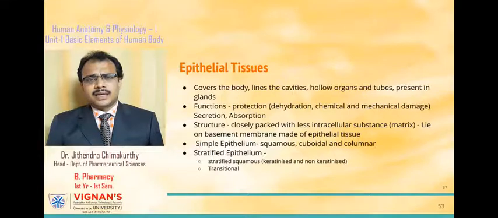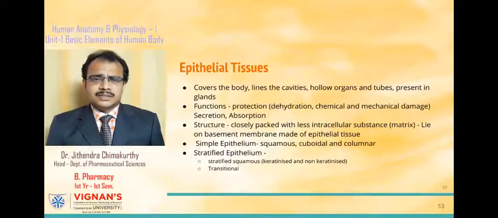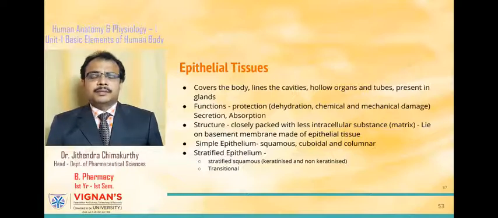Epithelial tissues, as the name itself suggests, epi means on the top of. Epithelial tissues cover the body and they line the cavities, hollow organs or tubes. Apart from this, they are also found in glands.